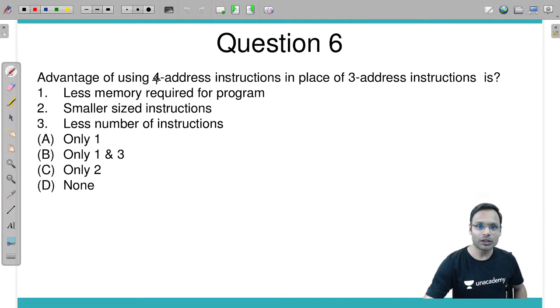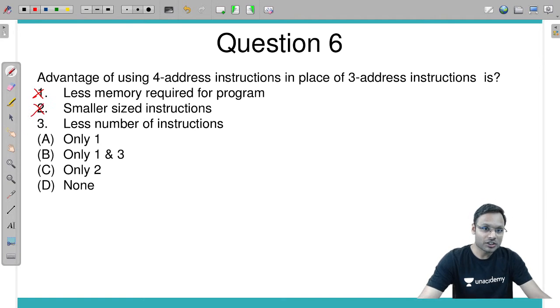Advantage of using 4 address instructions in place of 3 address instructions is. Advantage of 4 address. Less memory required for the program? No, not at all. It requires more memory. Smaller size instruction? Not at all. Less number of instructions? No, we don't have any advantage of 4 address instructions in place of 3 address instructions. It's D, none.